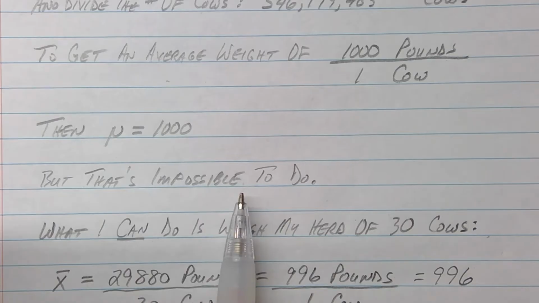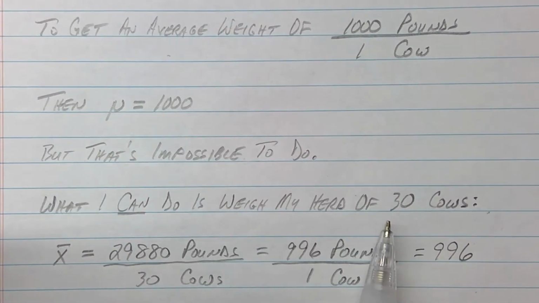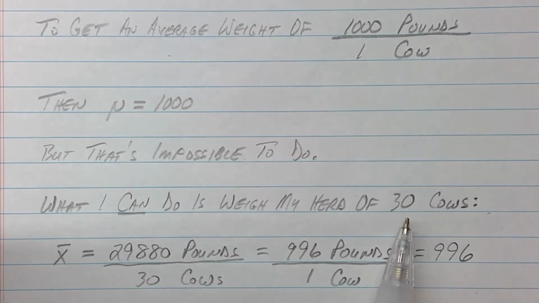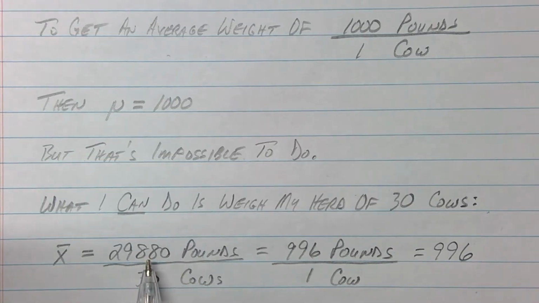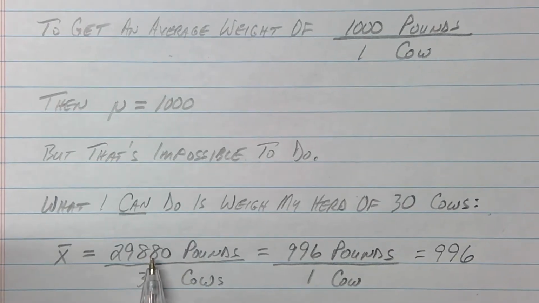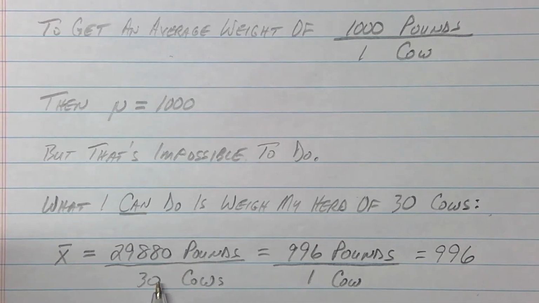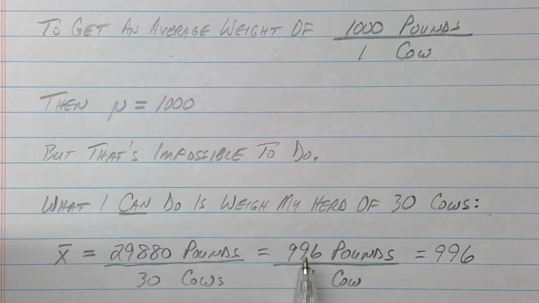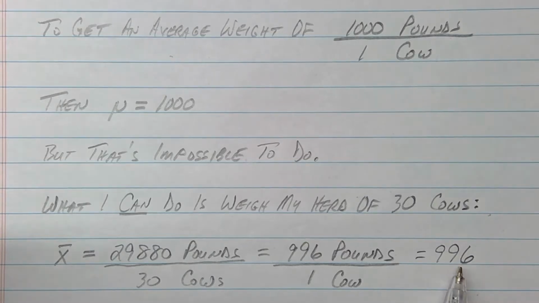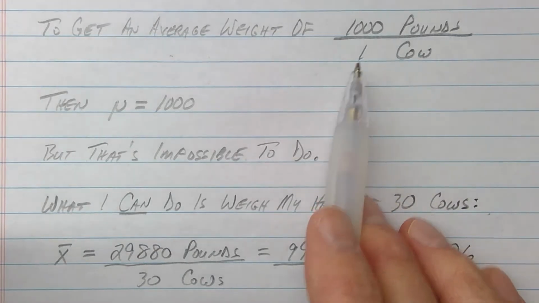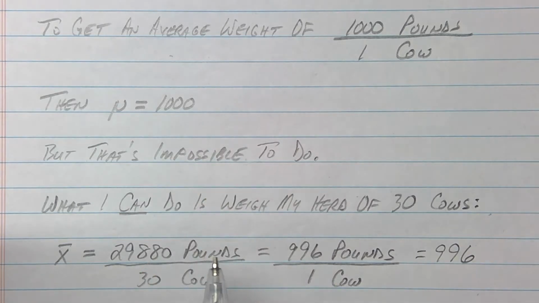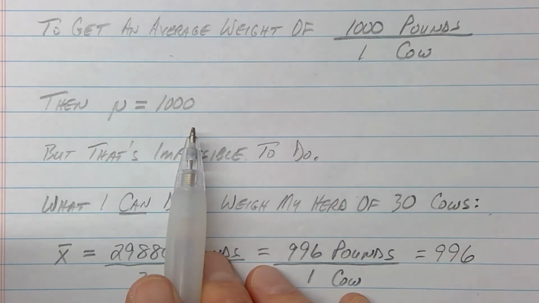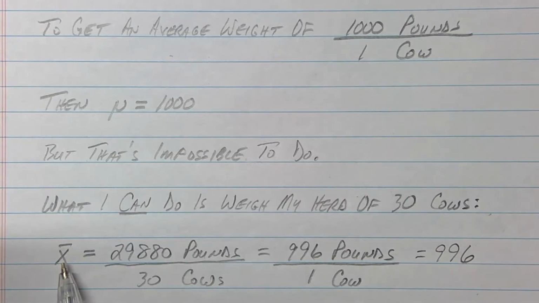But what can I do? Well, I can just go in my pasture and catch 30 Black Angus cows. I can weigh them. I can run them across the scale. That's not that difficult. And maybe my cows weigh 29,880 pounds, and I divide that by 30 to get an average. So maybe my cows weigh about 996 pounds per cow. So my x bar is 996. This is a real number that I can calculate. It's pretty close to mu. It's not bad, but it's not going to be exactly mu. Our x bars are going to be off a little bit.